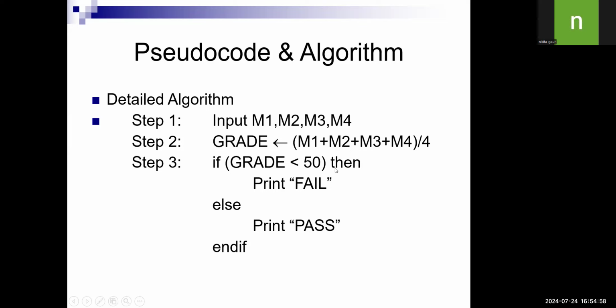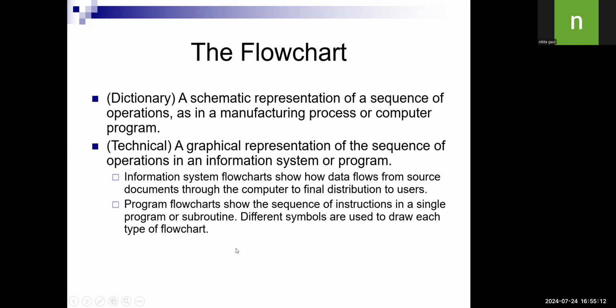If the average is less than 50, then it is fail, else it is pass. So the algorithm will start with start and end with this. It will end here. Okay.